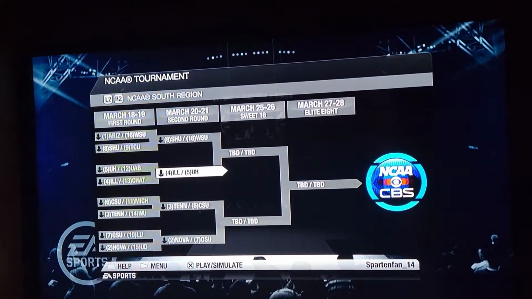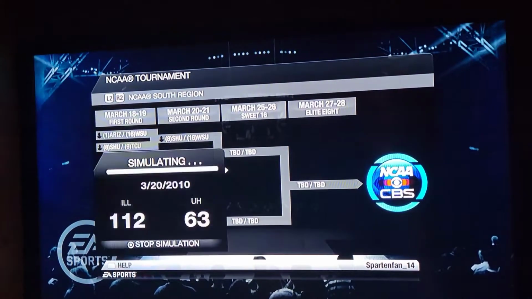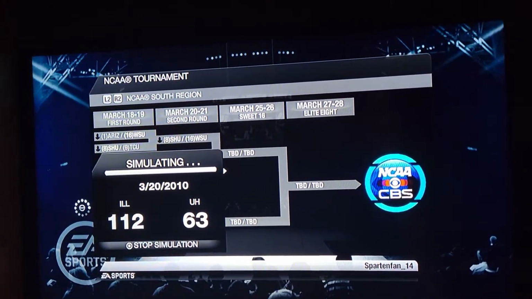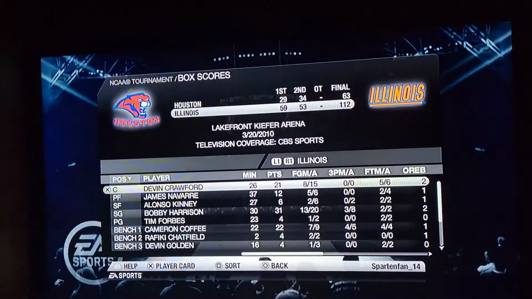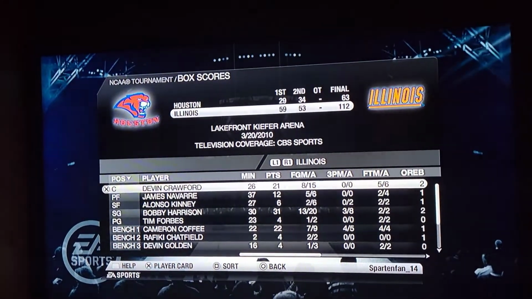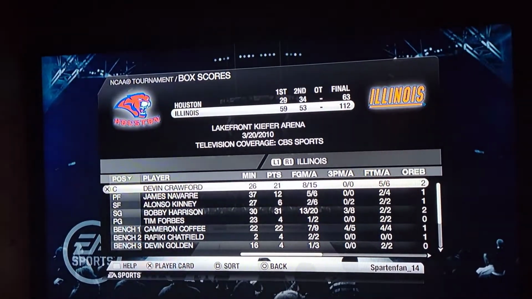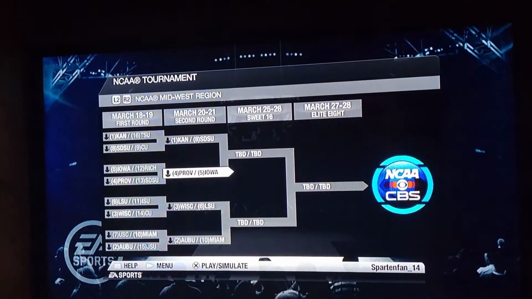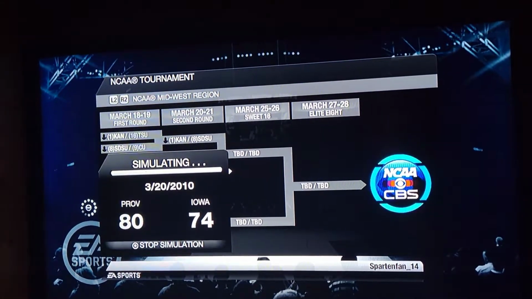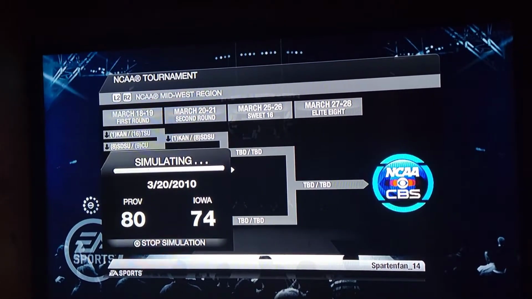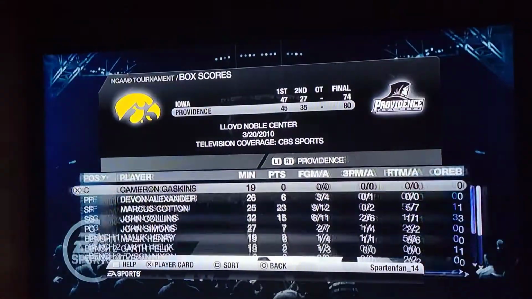Alright, Illinois and Houston. Illinois wins. Man, this has been underwhelming. I feel like I've been saying that a lot. Take a shot. There's a drinking game for you. Take a shot every time I've said that's underwhelming. Iowa and Providence. And Providence moves on to the Sweet 16.